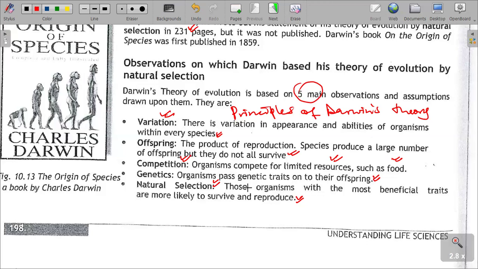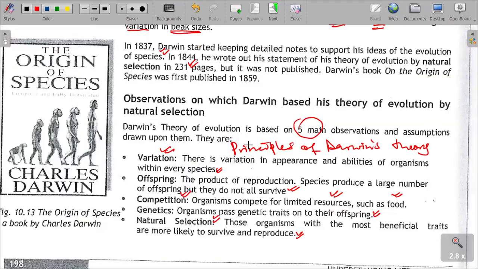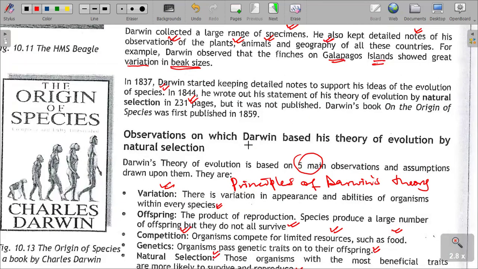So natural selection identifies those which are still living, and therefore the ones which are still living are able to pass on their characteristics to what? To the next generation, and then a transition of organisms or a movement or evolution therefore takes place. These are the principles: variation, offsprings, competition, genetics, and natural selection. They do form the basis of Darwin's theory.